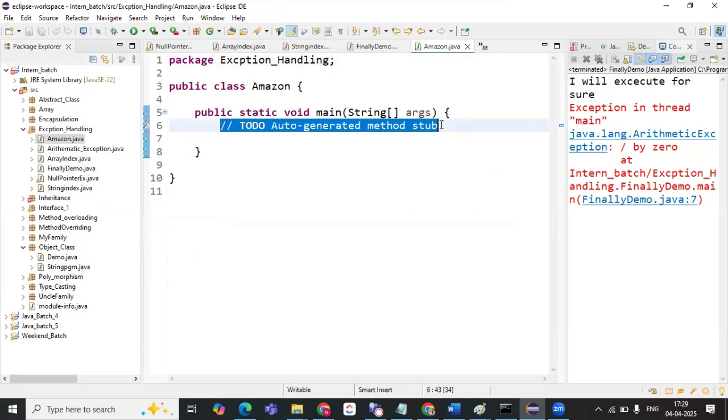The Big Billion Days sale or particular flash sales will be going on, right? Yes, ma'am. At that time, what happens? You will be trying to book a product in an application.